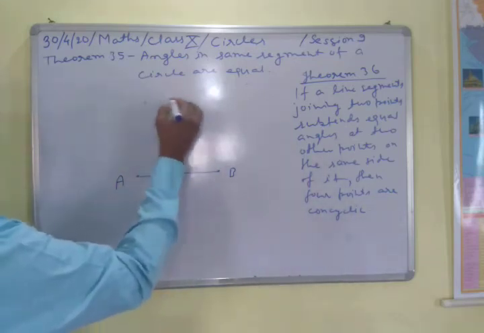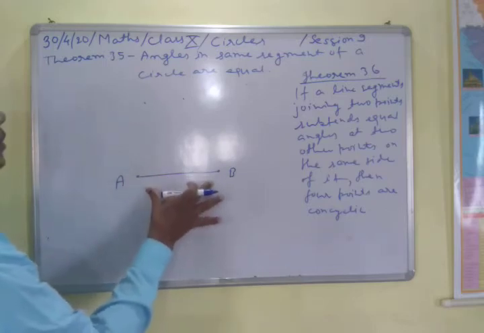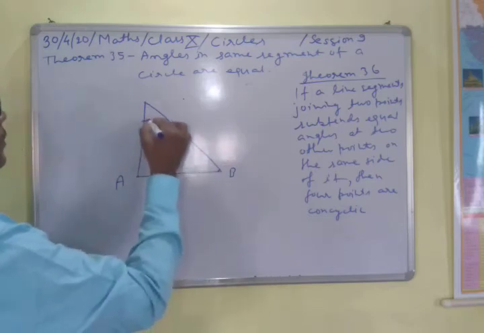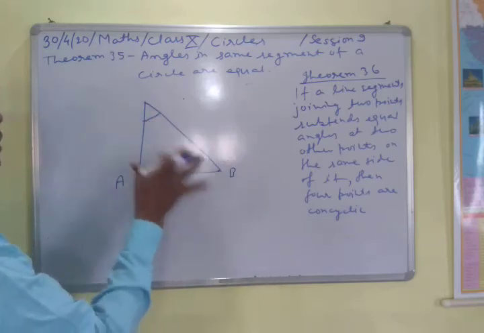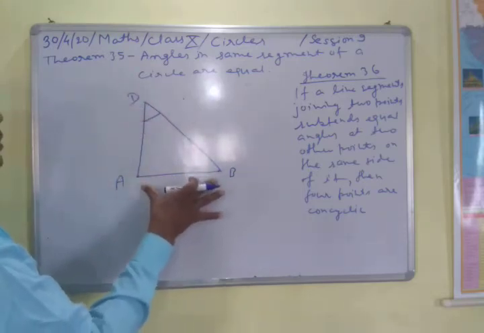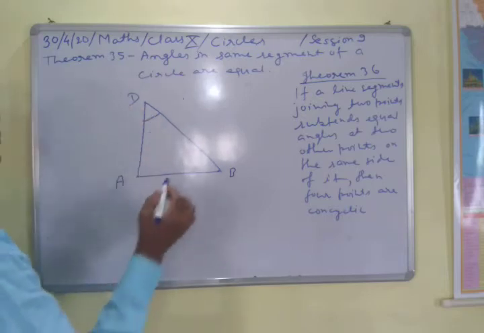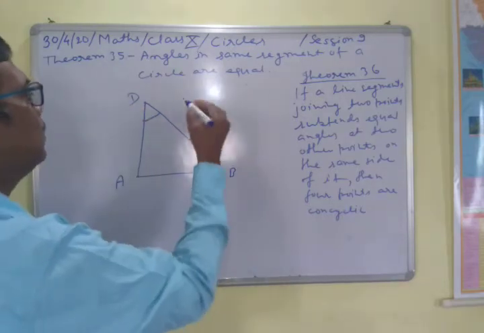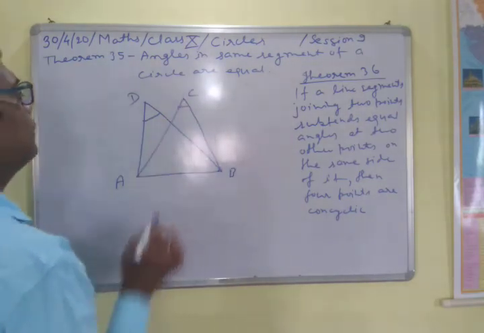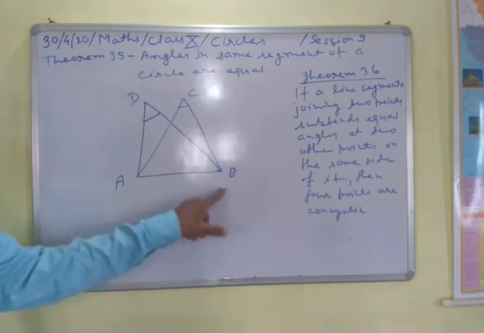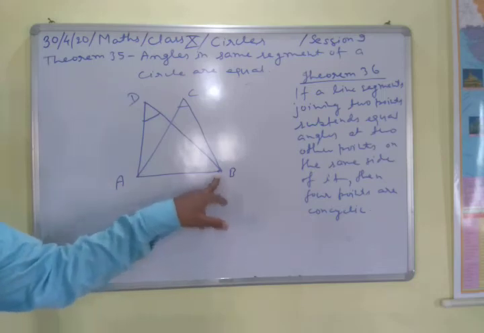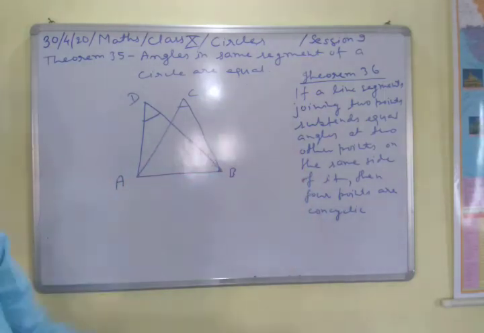There are 2 points, suppose this and this, and this line subtends an angle at this point. So this line segment AB subtends this angle at point D, suppose this is D here, and the same line segment subtends this angle at point C. According to this theorem,